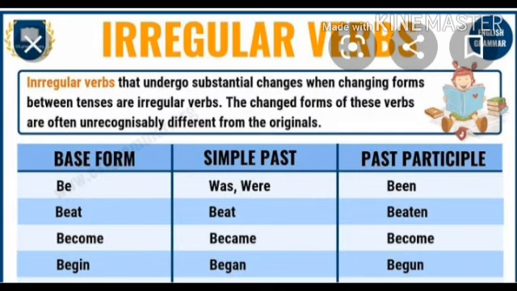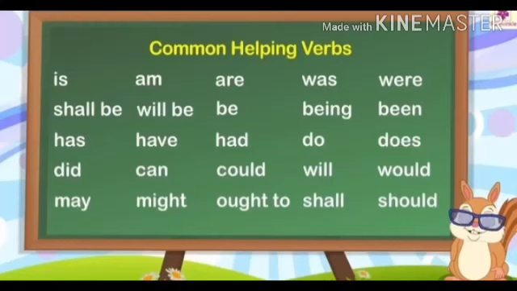As you can see, students, number one is be. Example, base form be, simple past form was or were, and past participle been. So students, they don't end in d or ed like regular verbs. Be is base form, was or were simple past tense, and past participle been.